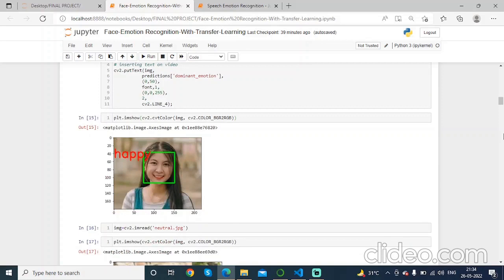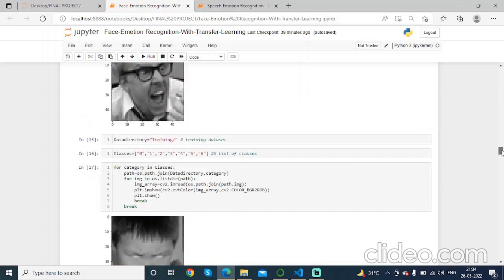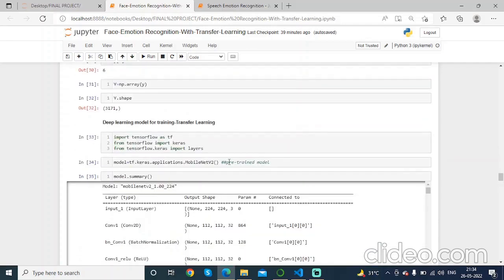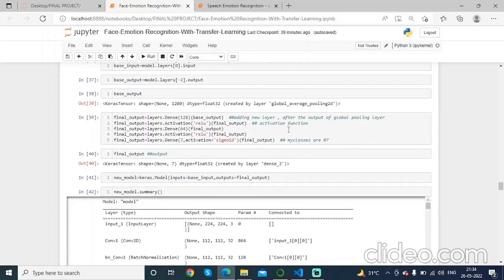Now we have used a transfer learning model to train our data. The MobileNet application is used, and we are also adding CNN layers to the model.